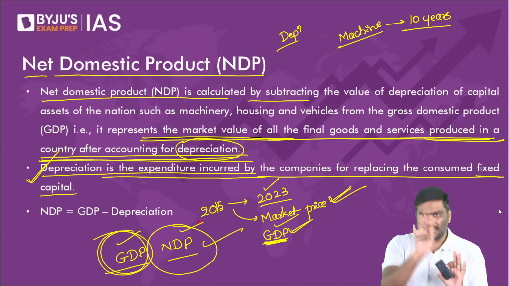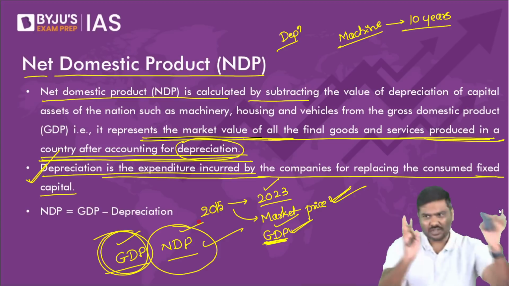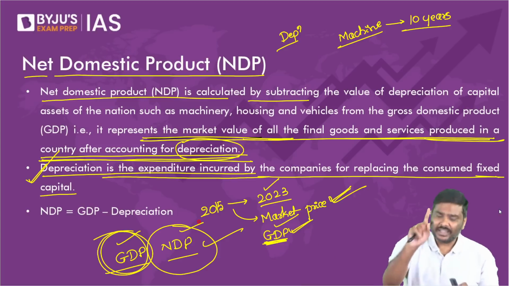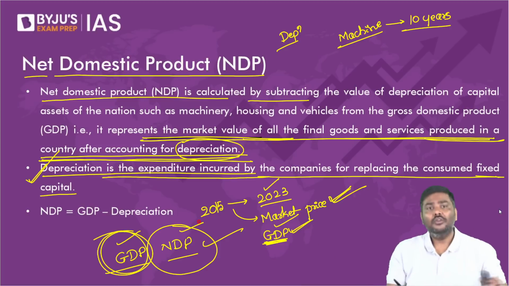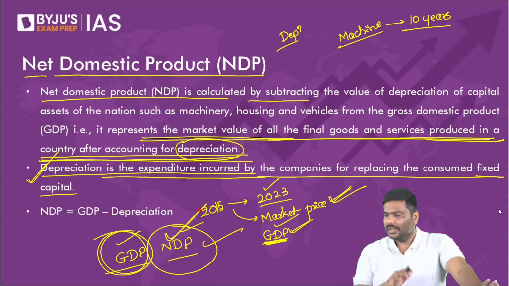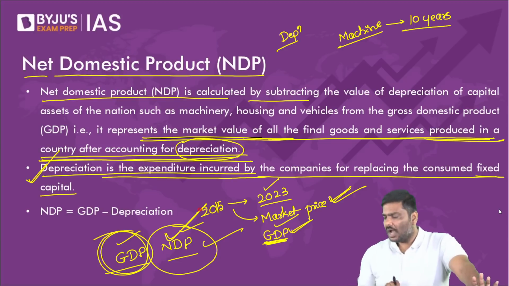You want to find out how much of the output is for replacement, and how much of the output is for addition. And that information you'll only come to know when you look at NDP value, not GDP value. Any problem? Can we go forward at least now? Any problem? Please do let me know.